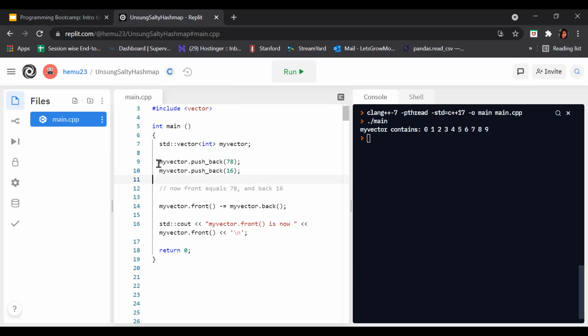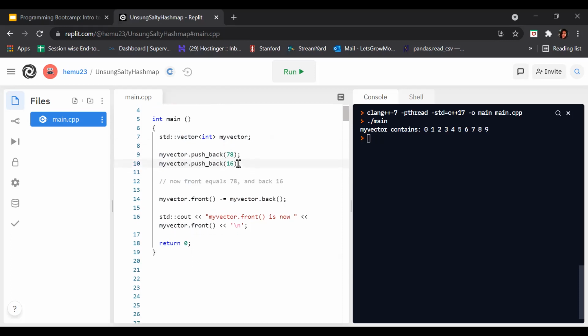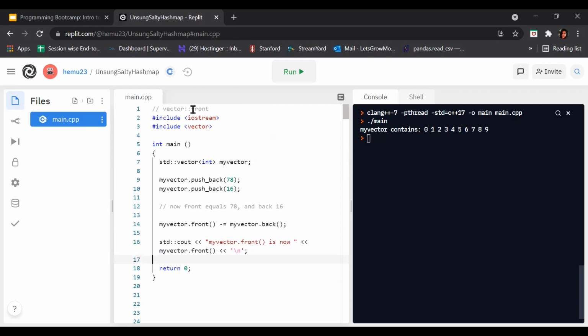So this line is saying my vector dot push_back 78 means add 78 to my vector. After that, again add 16 to my vector. Now front equals 78 and back equals 16. Now what we have done here is use the front operator. So my vector dot front is equal to minus equal my vector dot back.